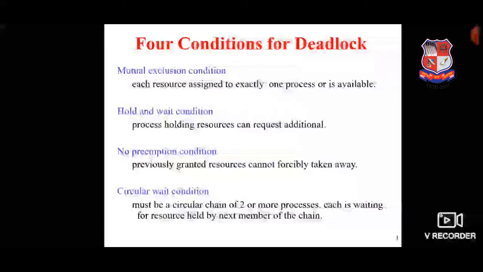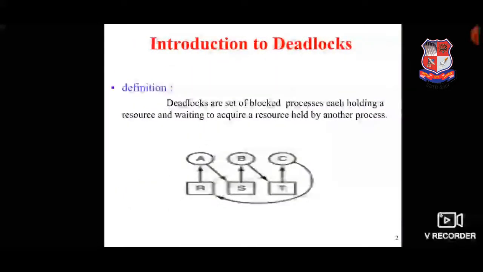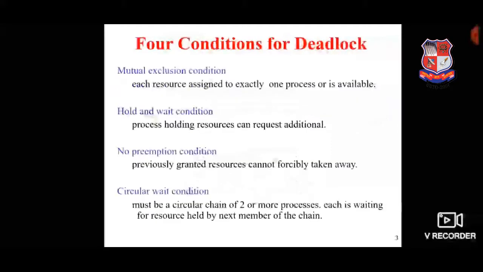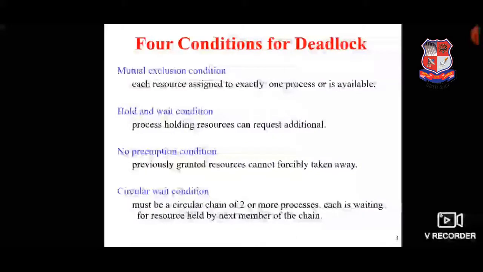The fourth condition is the circular wait condition, which means there must be a circular chain of 2 or more processes, each waiting for a resource held by the next member of the chain. In the previous example we already saw that A holds R and requests S, B holds S and requests T, C holds T and requests R. So this is a circular chain. This condition is called the circular wait condition. So these are the 4 conditions. If these 4 conditions hold simultaneously in a system, then a deadlock occurs.